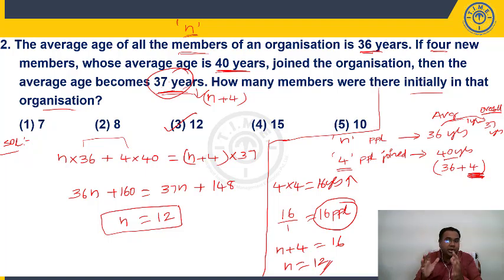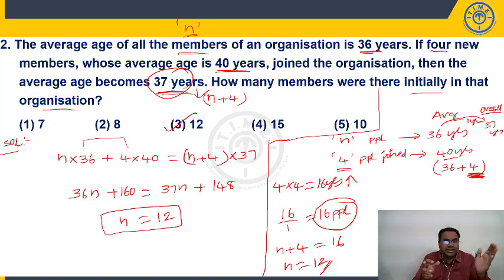You have to practice, then only you will be able to get hands-on experience with these kinds of models. Let's say n people's average is 36, and the 4 people I am adding also have an average of 36. The group average will not change, it will be 36 only. But the 4 people I am adding have an average of 40. So how much more are they carrying? 4 more. 1 person 4 more means 4 people, 4 into 4, they are adding 16 years extra to the group. So that's 16 years.